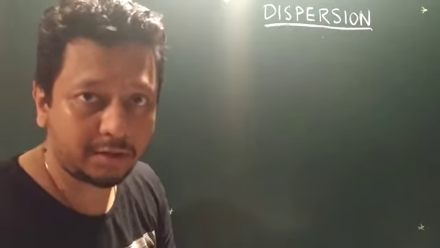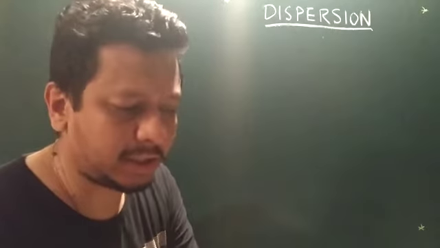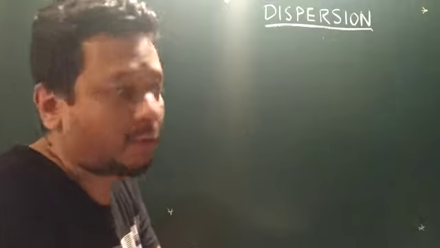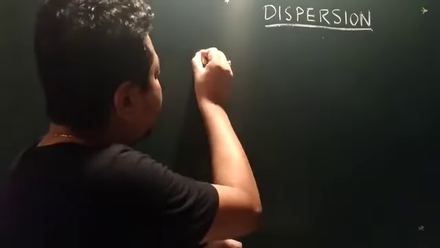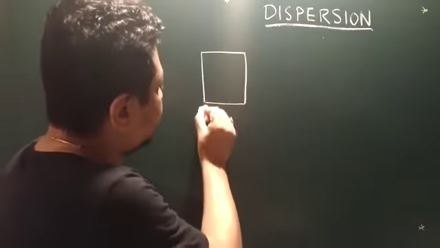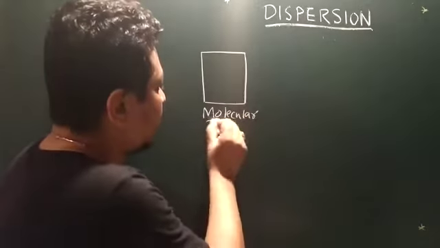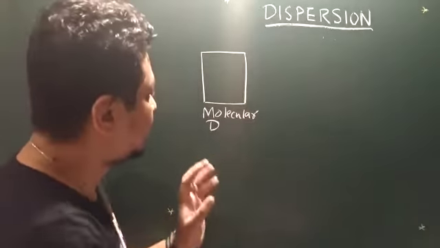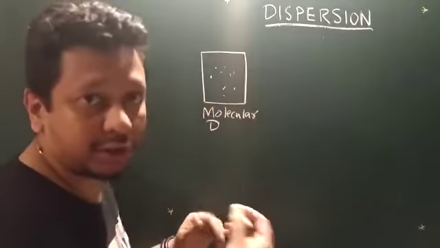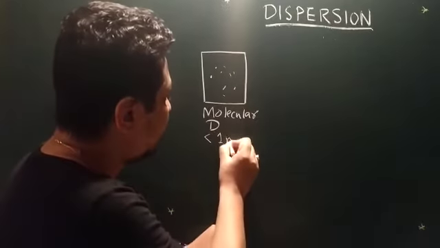This time today we have got a new topic for you, that is dispersions. So what is dispersion basically? Dispersion is nothing but a combination of two phases. Sometimes the dispersion is so clear we call it molecular dispersion. Why is this molecular dispersion so clear? Because the particle inside the dispersed phase is less than 1 nanometer.